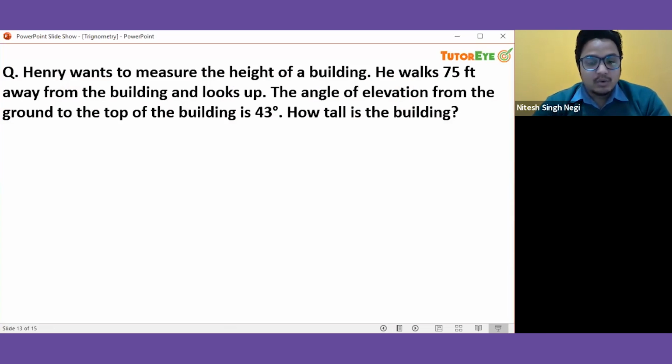So now let us go to the whiteboard and let's solve this question. This is a question in which Henry wants to measure the height of a building. So in order to measure the height of a building, we must know some things.